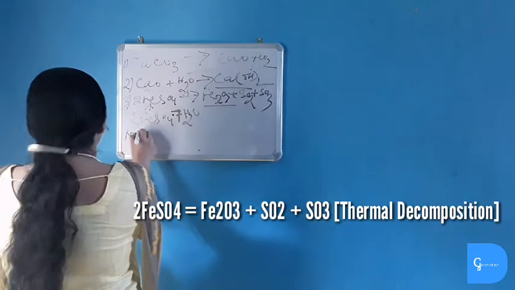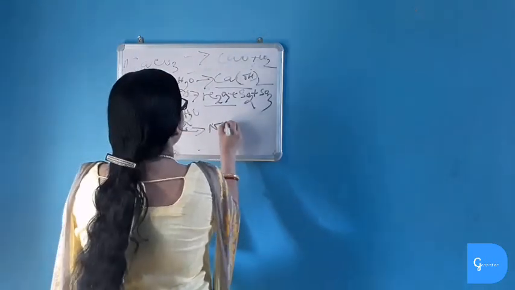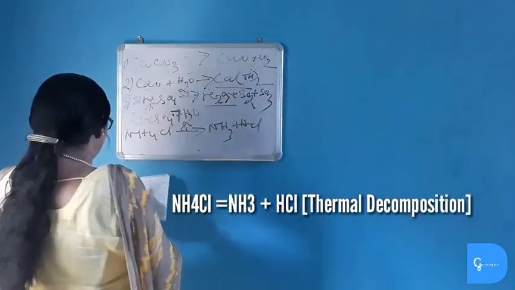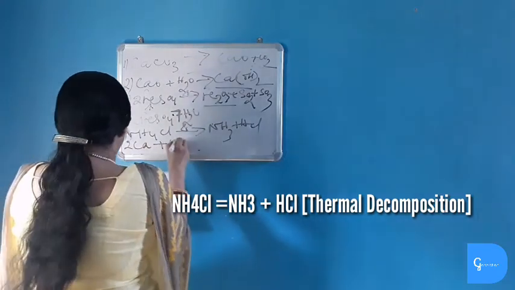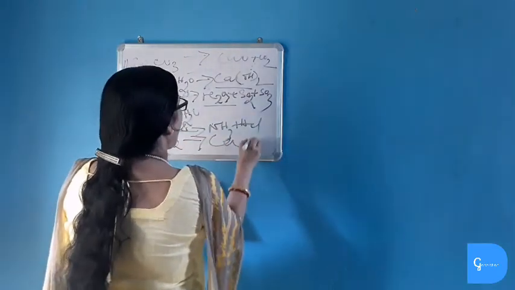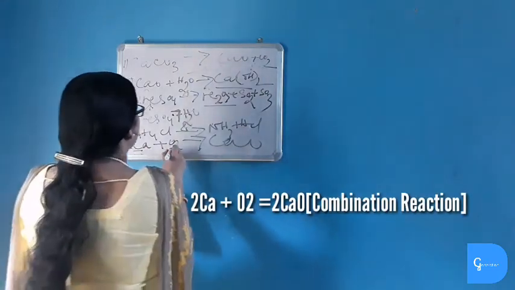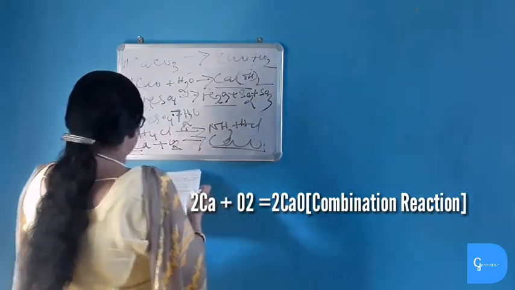Now ammonium chloride is heated. What does it give? Ammonia plus hydrochloric acid. It is also a thermal decomposition reaction. Now when calcium combines with oxygen, it gives calcium oxide. So what type of reaction? Here metal calcium is combining with oxygen and thus it is giving calcium oxide. So it is a combination reaction.